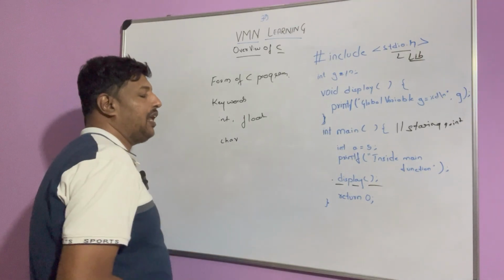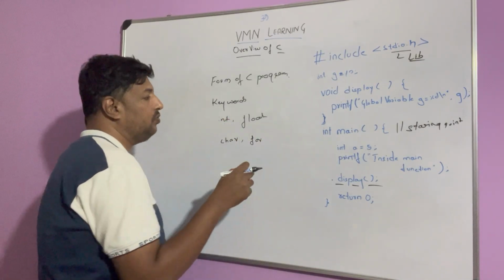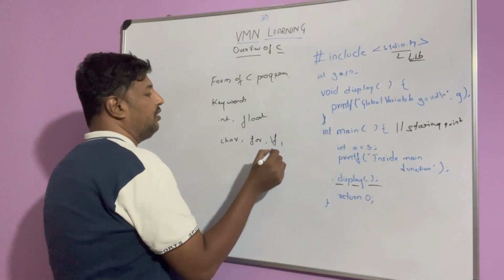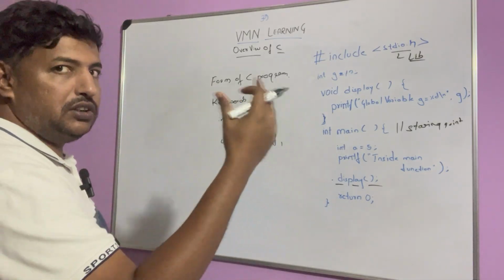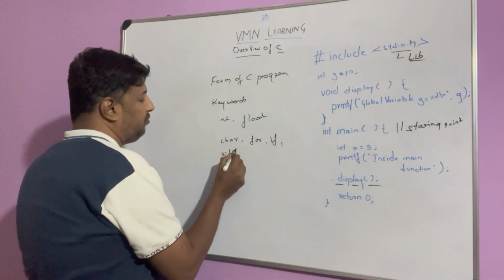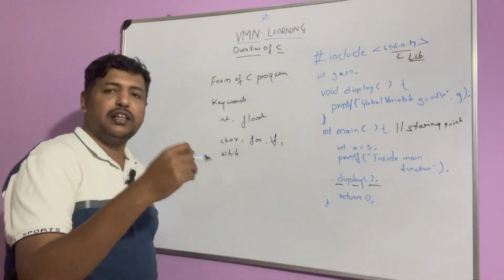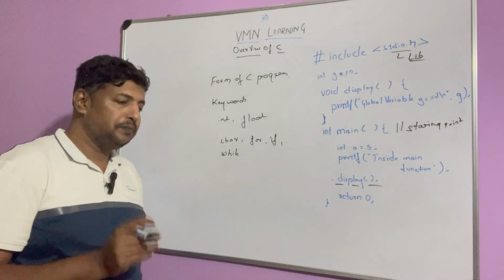We also have for, for looping through, and we have if conditions: if this is true do this, if this is wrong do this. We have while: while we are getting the input, please read it, and once the input is stopped, stop reading it.